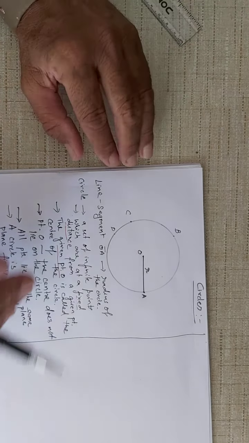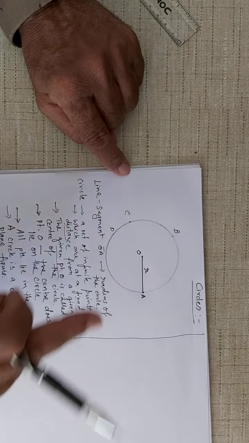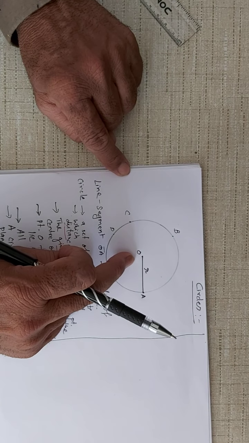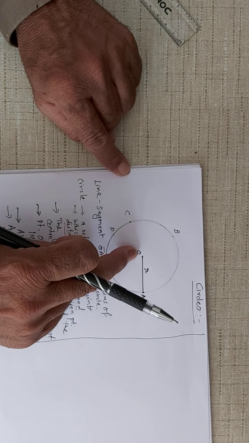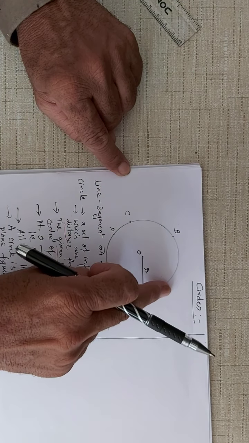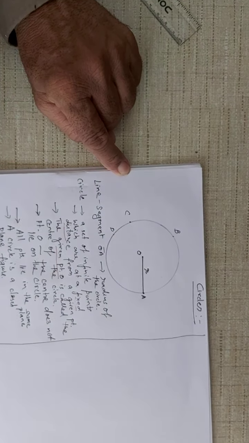Because all the points of the circle lie in the same plane. All the points of the circle lie in the same plane, including the center of the circle. The center of the circle also lies in the same plane, but the center lies in the interior of the circle, and the distance between the center of the circle and any point on the circle is called the radius of the circle.